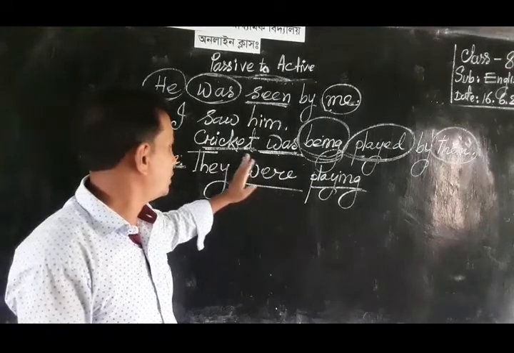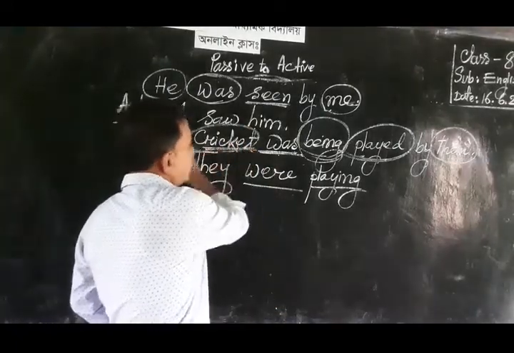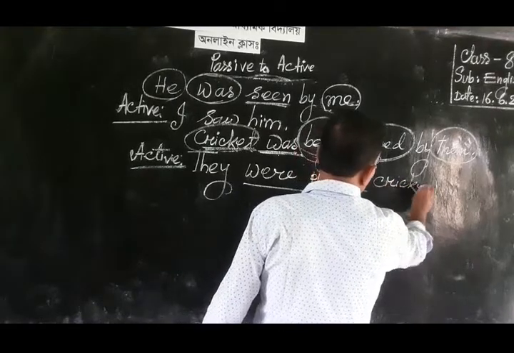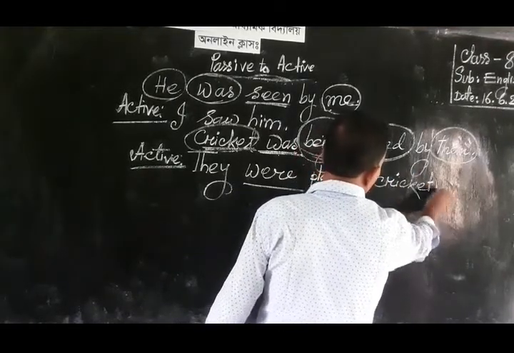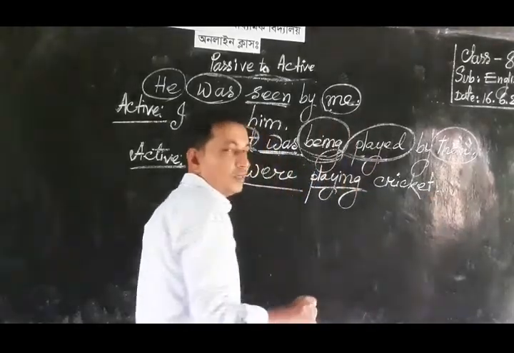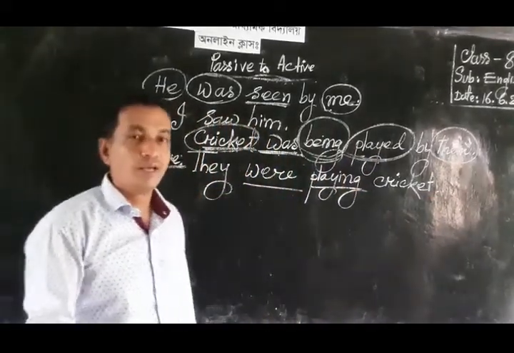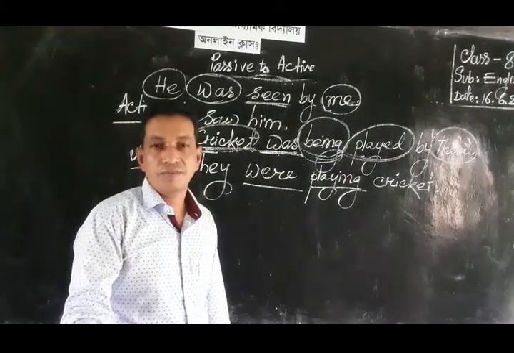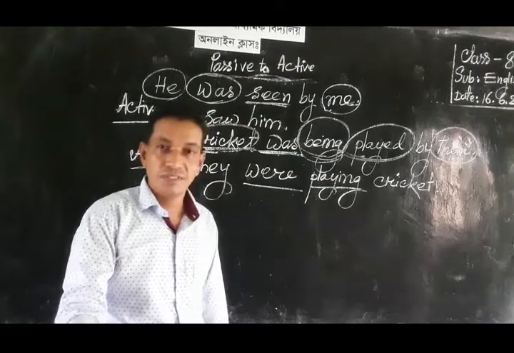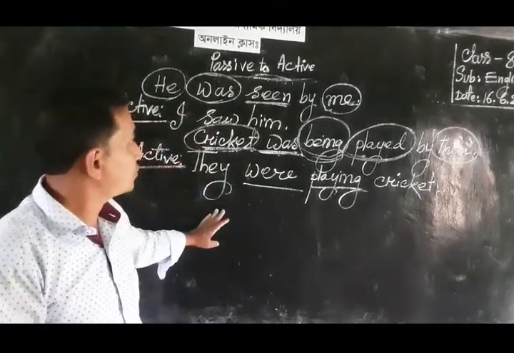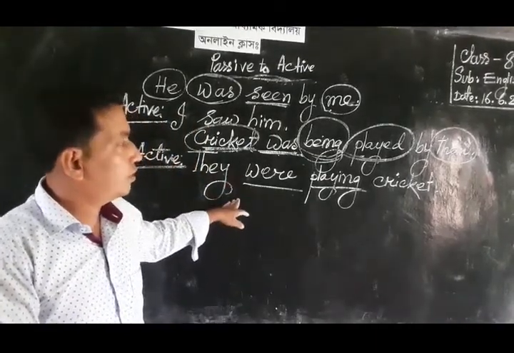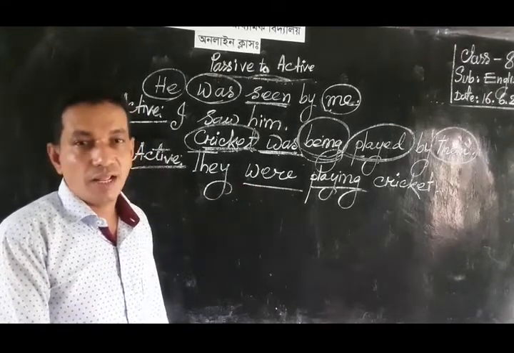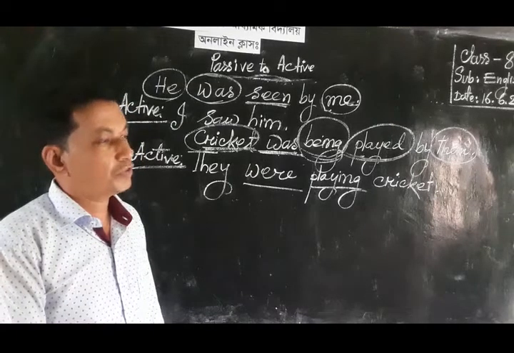Then we have to write the object form. The object form of cricket is cricket. Cricket is a noun, so it must not be changed. It will be the same because cricket is a noun, and you know that a noun can never be changed according to its subjective and objective form. It must be the same. So, dear students, this is another kind of rule of passive into active of past continuous tense.